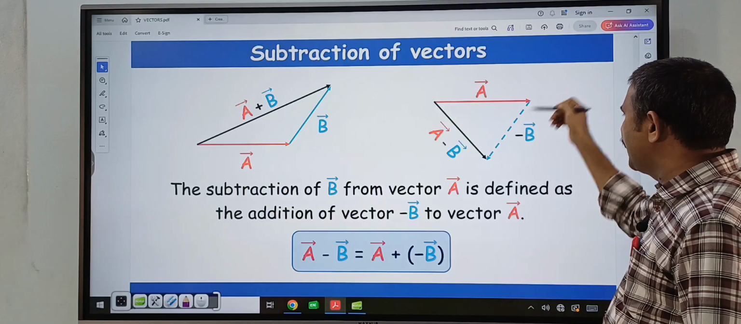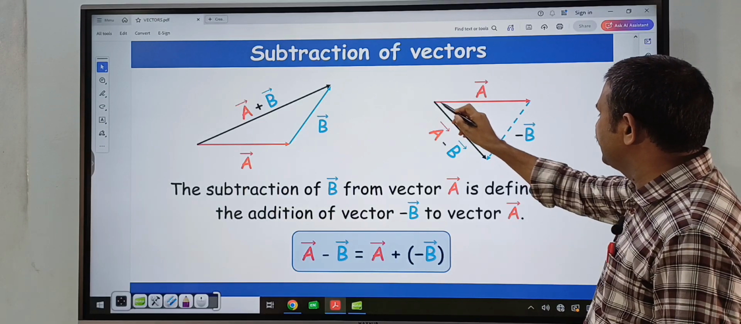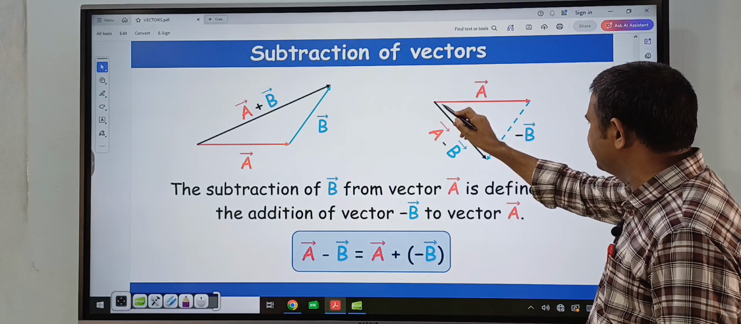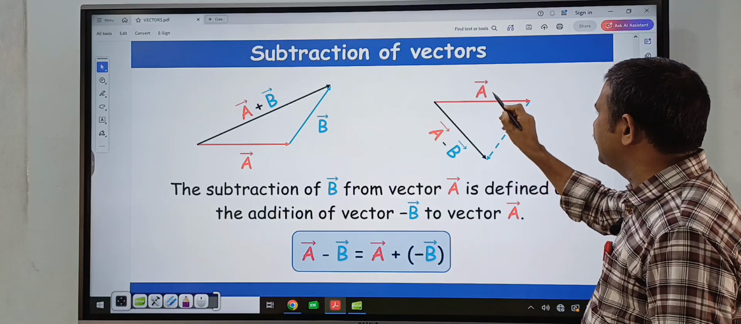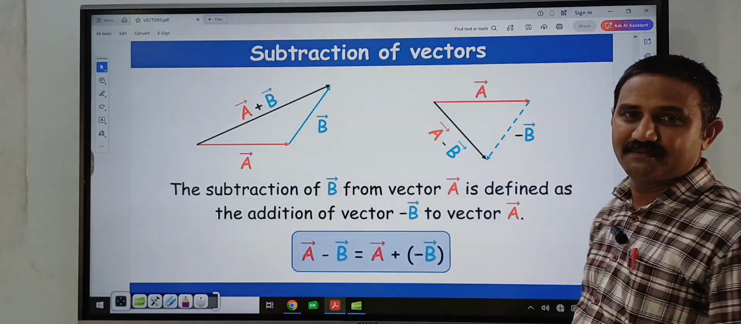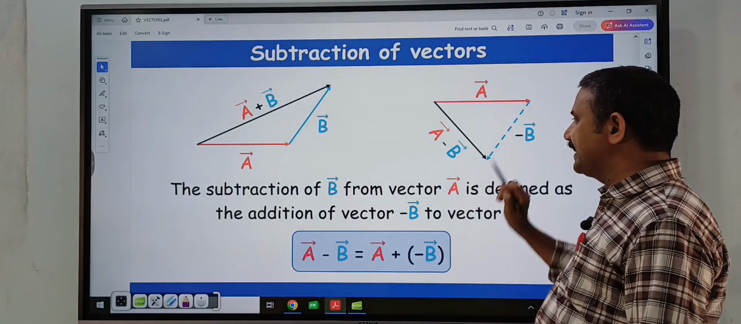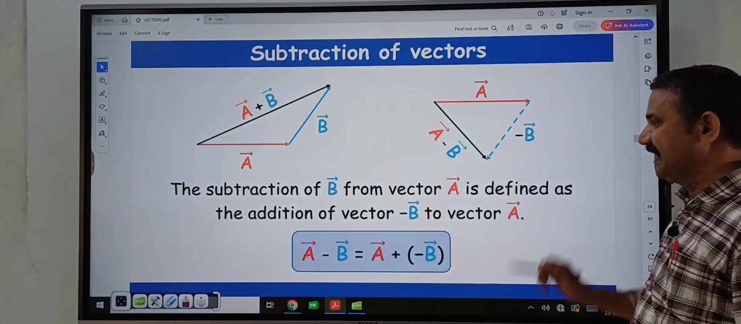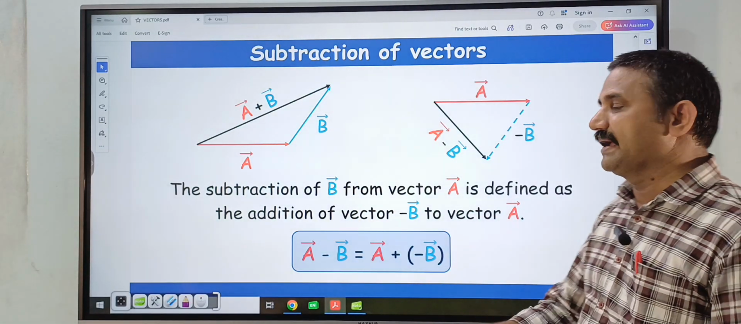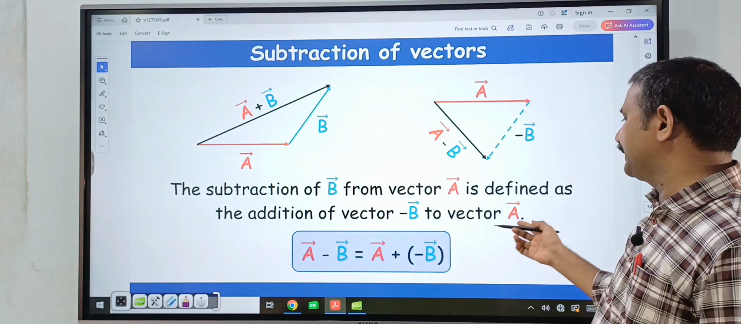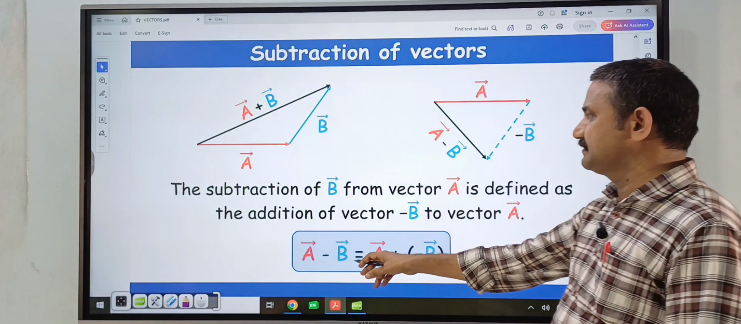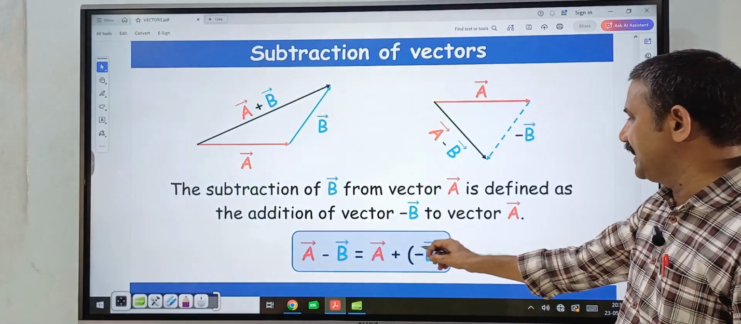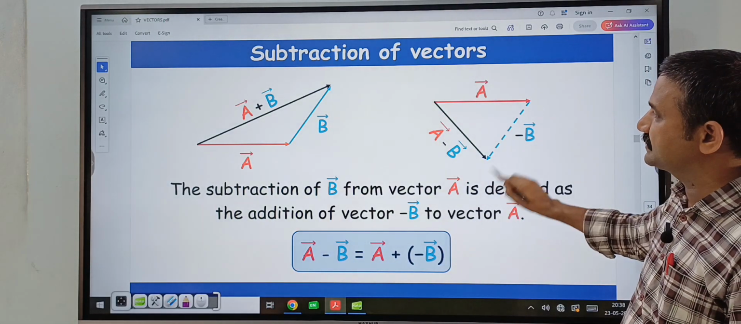This is A bar and this is minus B bar. The incomplete side of this triangle represents the resultant of the A bar vector and minus B bar vector, that is A bar minus B bar. The subtraction of vector B bar from vector A bar is defined as the addition of vector minus B bar to vector A bar, right? A bar minus B bar is nothing but A bar plus minus B bar. This is the subtraction of vectors.